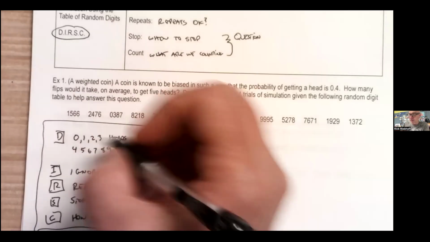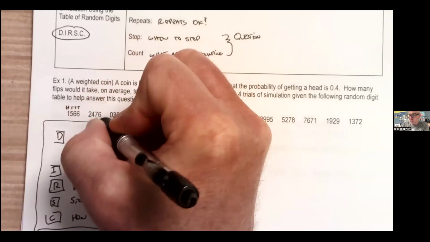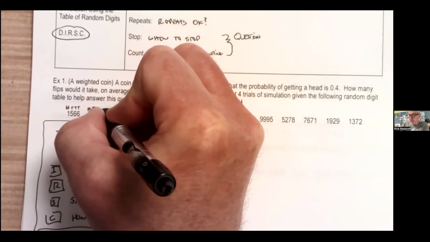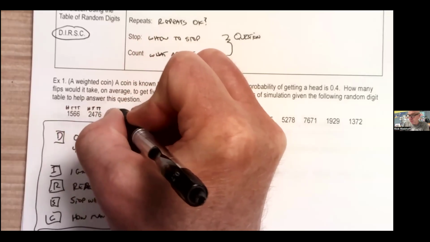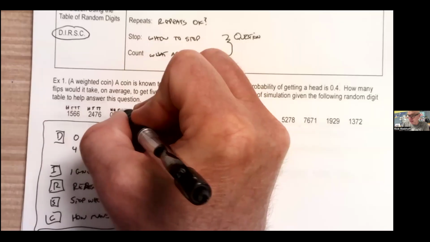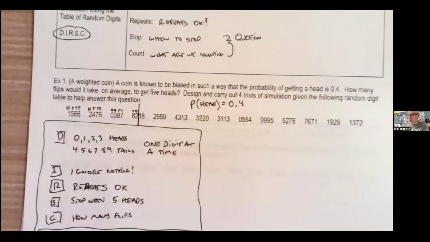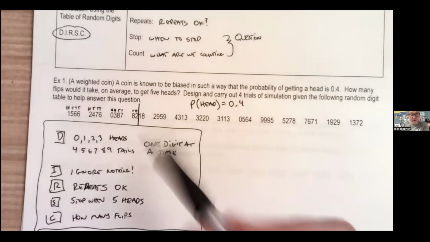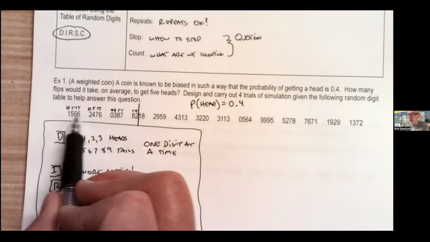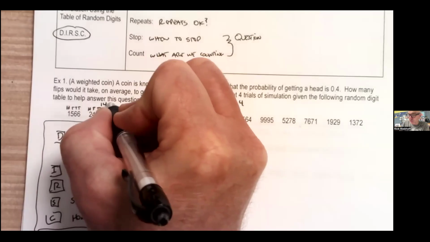Ready? Go. So we got a head, and then we got a tail, a tail, a tail. 2 is heads, 4 is tails, tails, tails. We have a head. We have a head. How many heads is that so far? 1, 2, 3, 4. We have a tail, a tail, a tail, and a head. And I stop the first trial right there. So it says design and carry out 4 trials. There's 1. And how many heads do we have? 1, 2, 3, 4, 5. How many flips did it take? 4, 8, 12, 14. So it took 14 flips the first time.